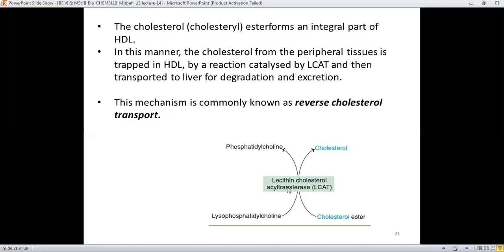It means that lecithin cholesterol acyl transferase, which is called LCAT, is responsible for monitoring this reaction, and therefore the cholesterol from the peripheral tissues is trapped in HDL, and this reaction is catalyzed by lecithin cholesterol acyl transferase.